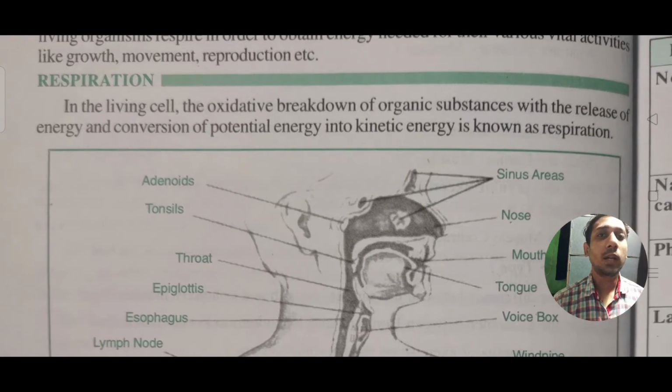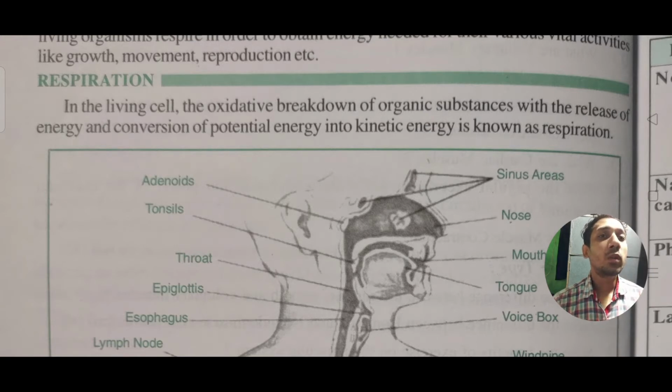In living cells, meaning in human beings, animals, and all living cells, there is the oxidative breakdown of organic substances with the release of energy, and the conversion of potential energy into kinetic energy is known as respiration.